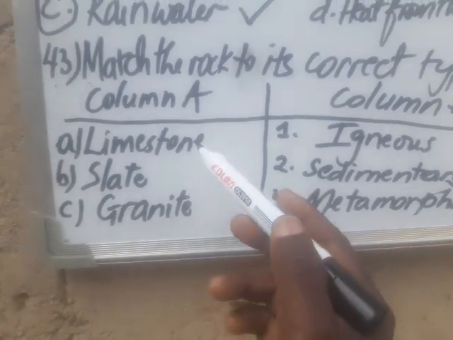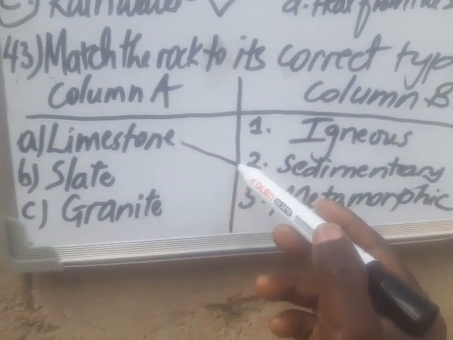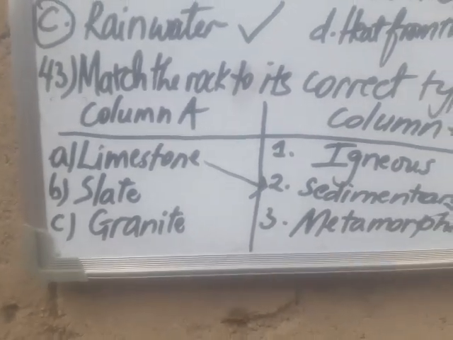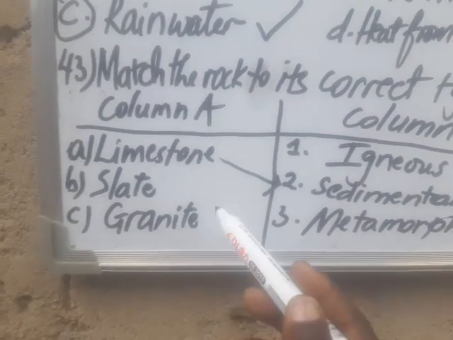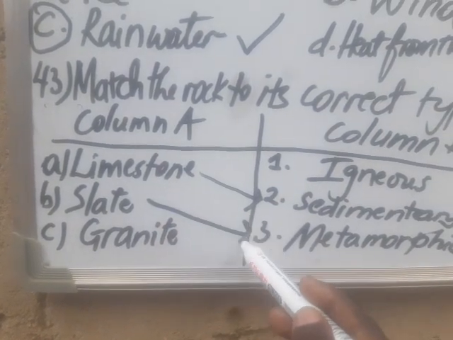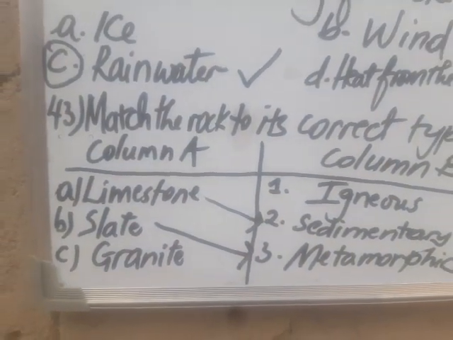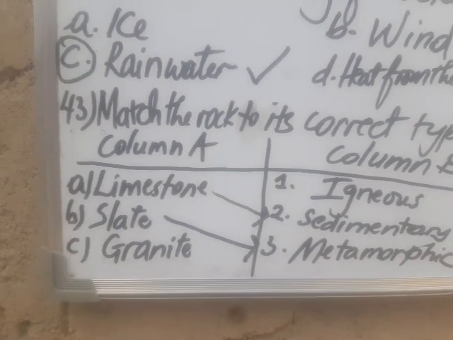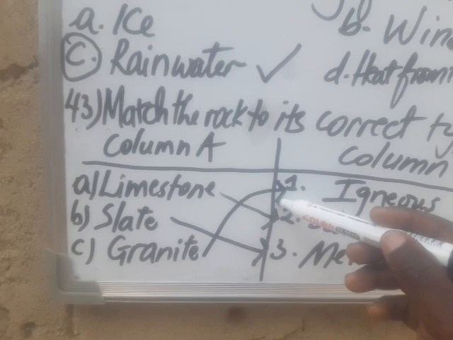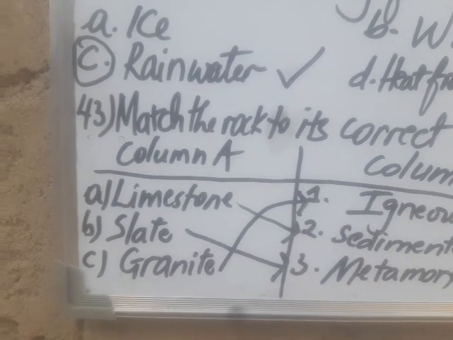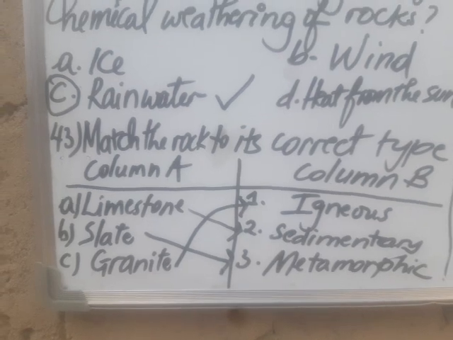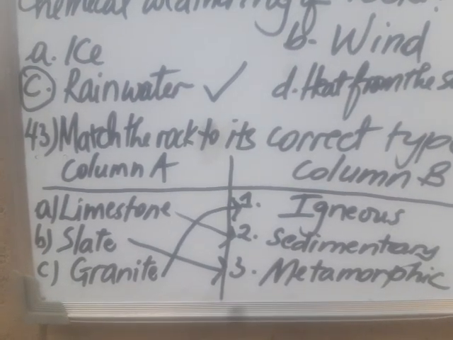Slate is an example of metamorphic rock, matching with 3. Granite is an example of igneous rock, so it corresponds with 1. This question was very easy and clear to attempt and pass.